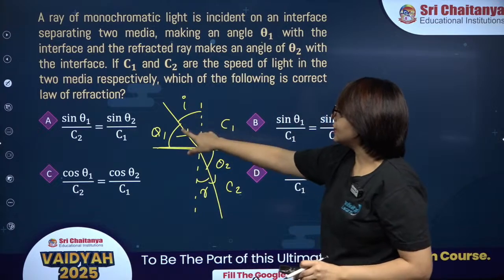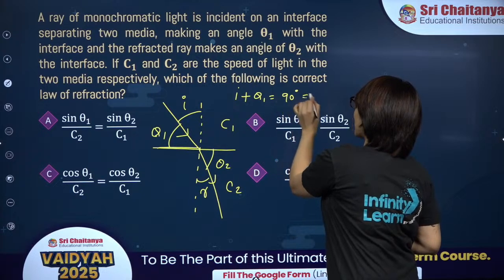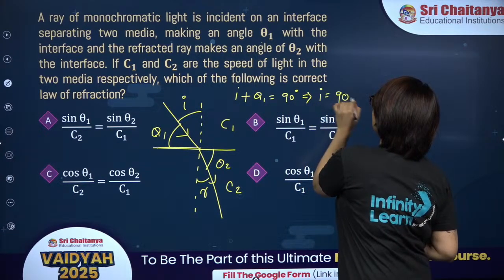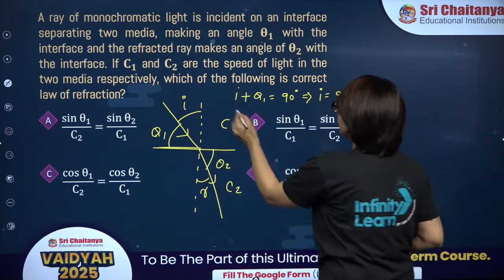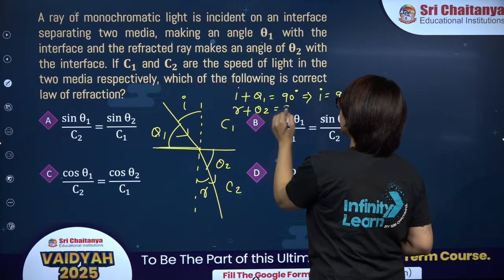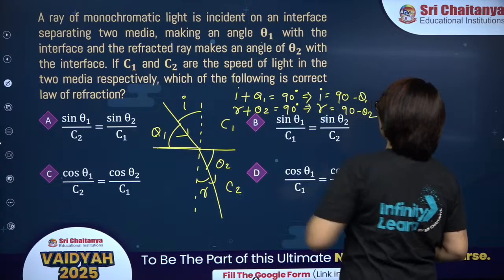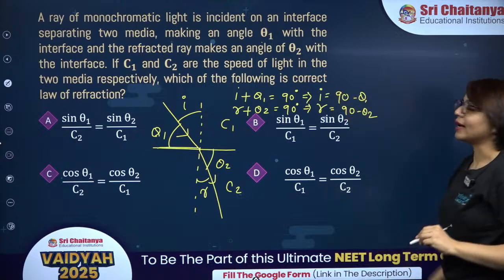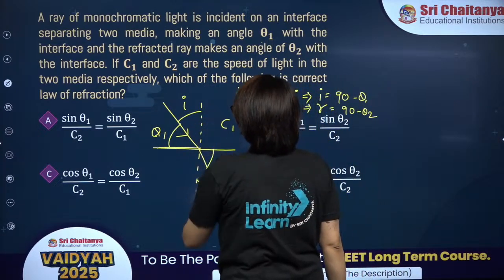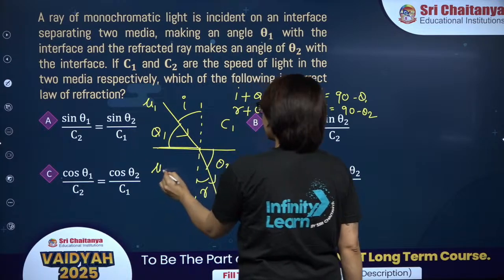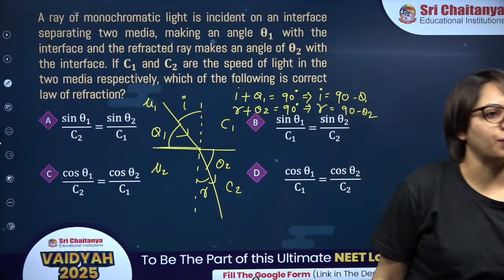So over here you can see that I plus theta 1 is 90 degrees, so angle of incidence is 90 minus theta 1. And here R plus theta 2 is 90 degrees, so R will be 90 minus theta 2. These are the angle of incidence and angle of refraction. Now let's assume that the refractive index of medium 1 is mu 1 and of medium 2 is mu 2. Okay, option C, well done.